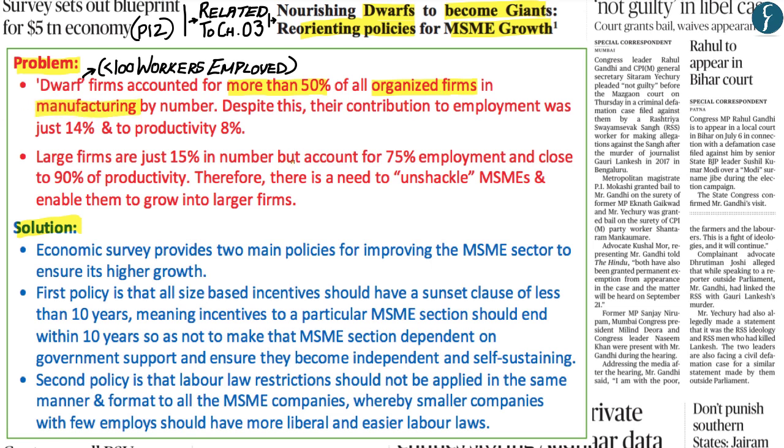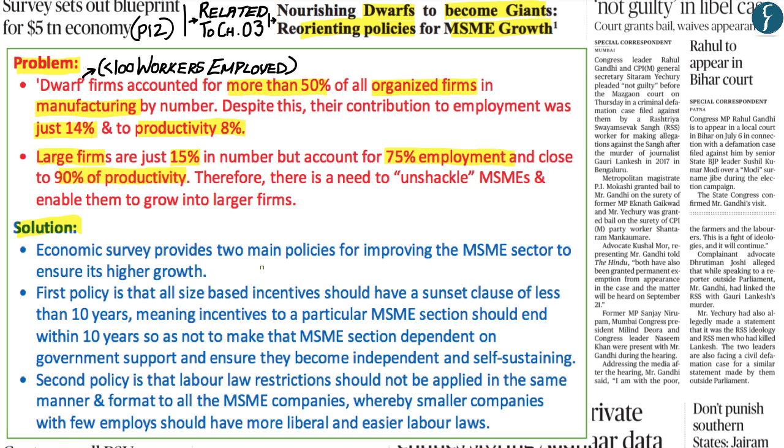But irrespective of the fact that they account for 50% of the total organized firms within the manufacturing sector, their contribution to employment in the manufacturing sector is only about 14%, and their contribution to productivity within the manufacturing sector is only 8%. Now comparatively large firms only account for 15% of the total number of organized firms within the manufacturing sector, but they account for 75% of the employment and close to 90% in terms of productivity.